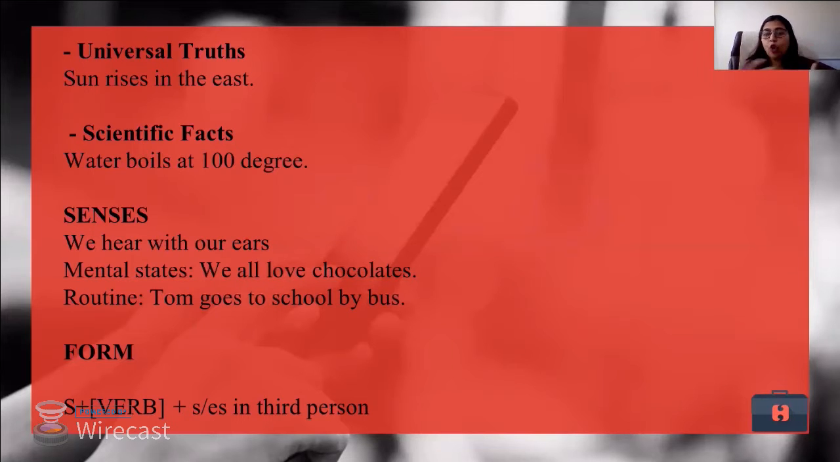Now, while talking, we cannot remember whether we are talking in simple present tense, or we are talking in present continuous tense, or we are talking in past tense.